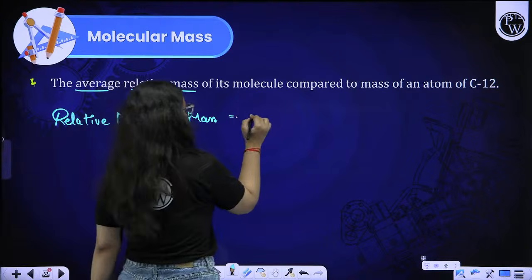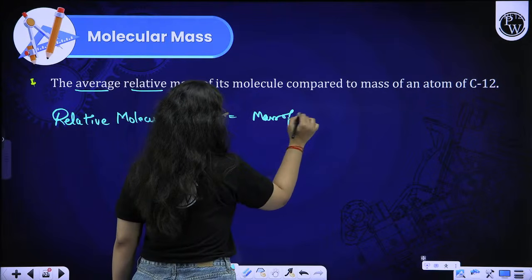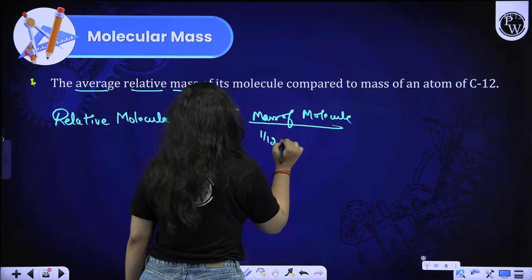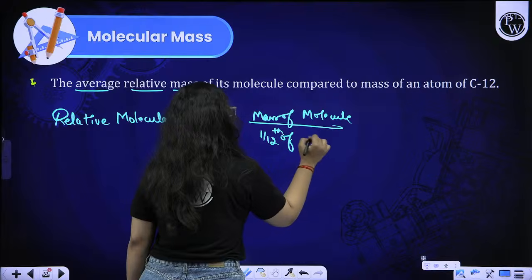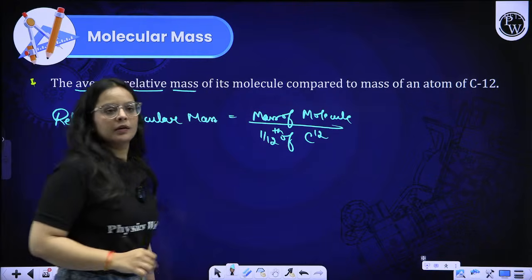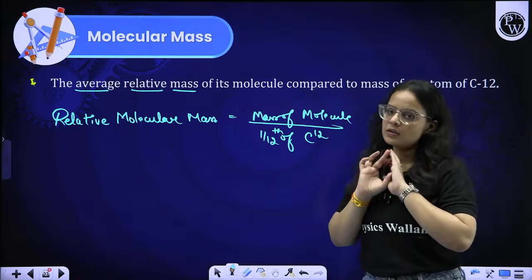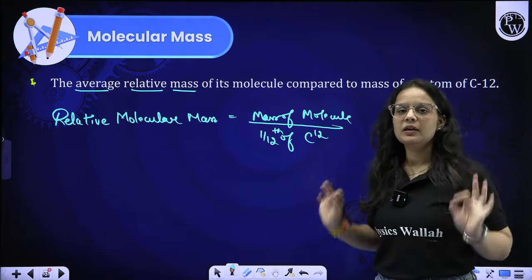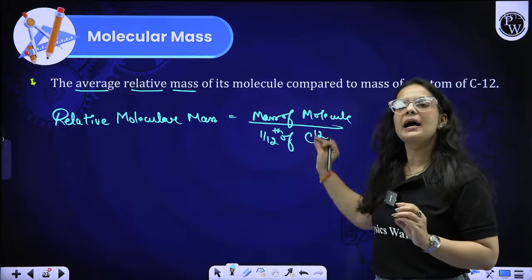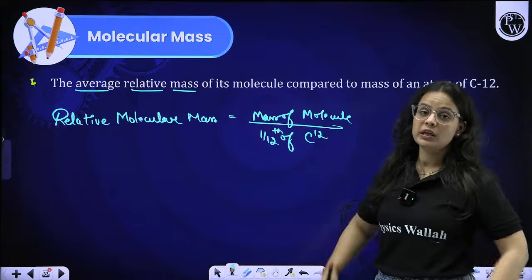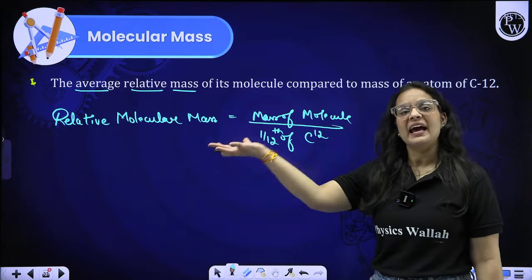That means the mass of a molecule with respect to 1/12 of the carbon-12 mass. So that is relative molecular mass. It also does not have any unit; it is unitless because it is compared with carbon-12. We take it as relative molecular mass because right now we have a molecule.